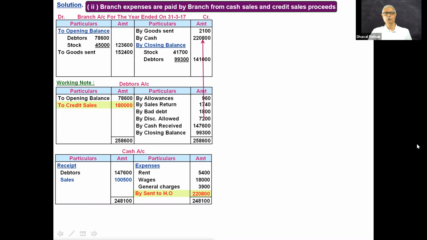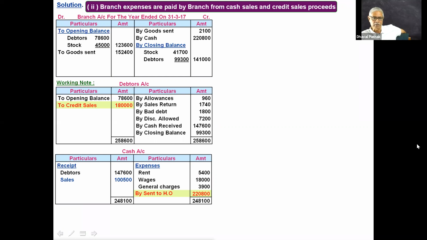Now start writing and work out the profit. Profit will be the same, but the total of branch account will be different.